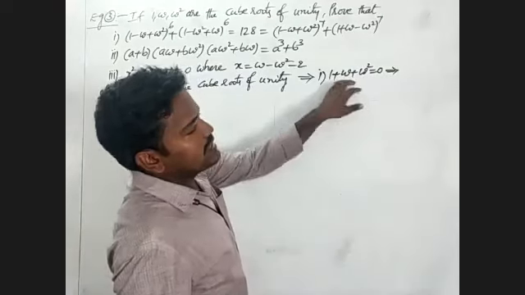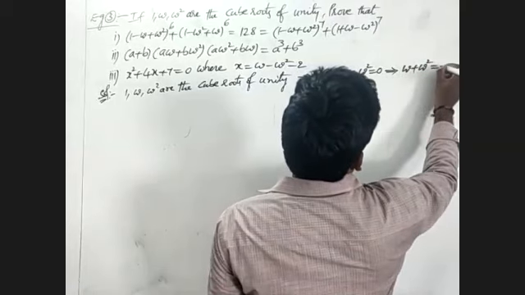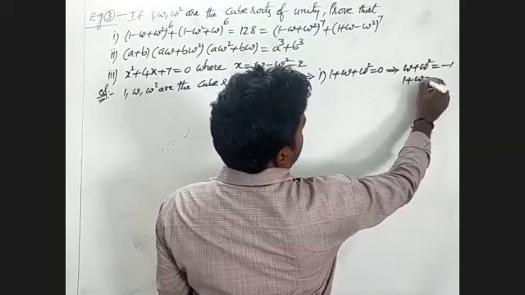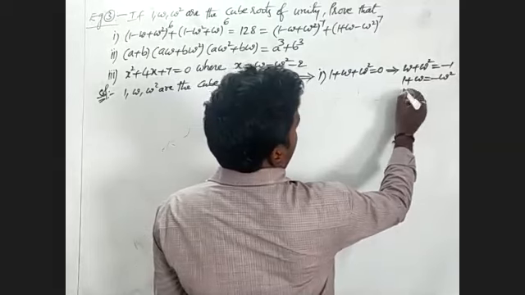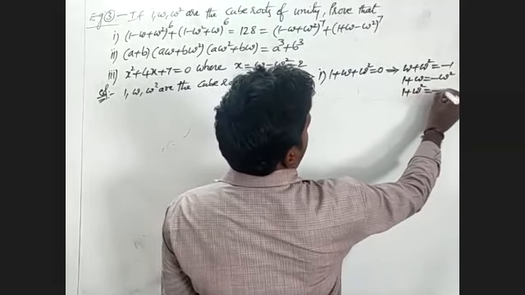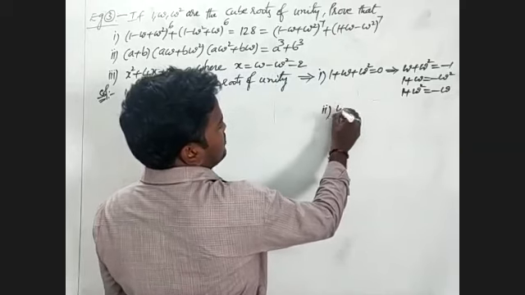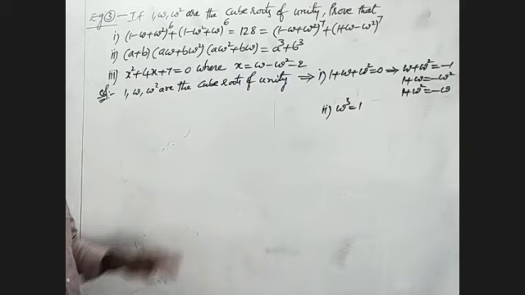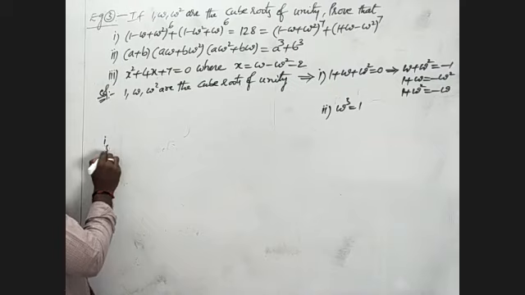Here we will write 3 conditions: omega plus omega square equal to minus 1, or also 1 plus omega equal to minus omega square, or also 1 plus omega square equal to minus omega. Now I am going to the second one, that is omega cube is equal to 1. This is the given condition here.